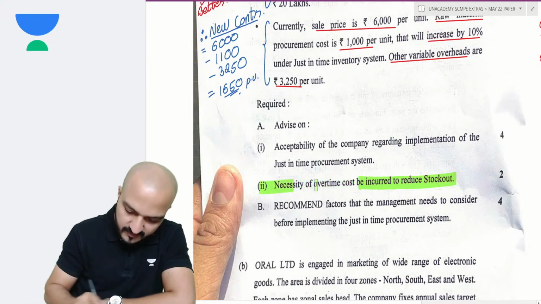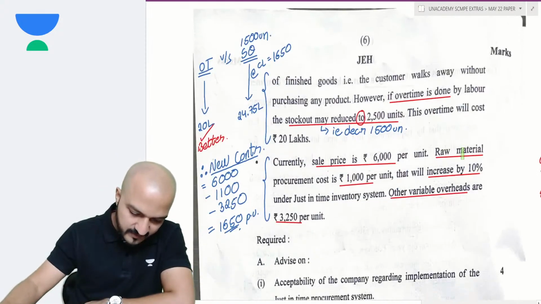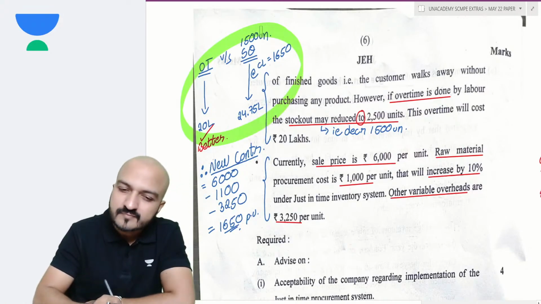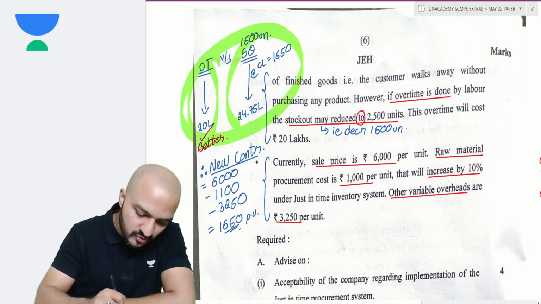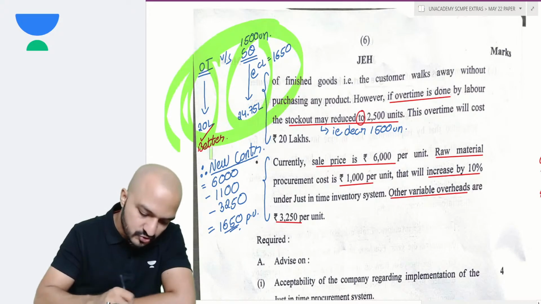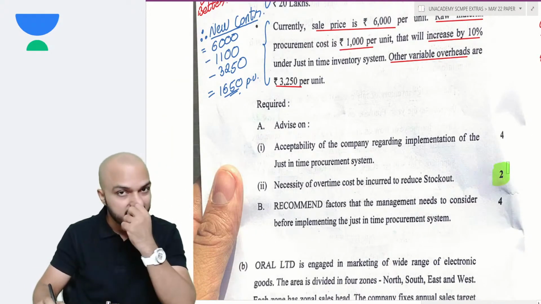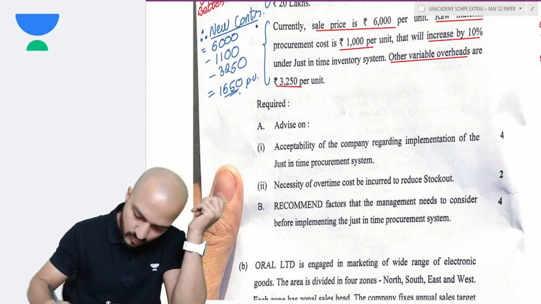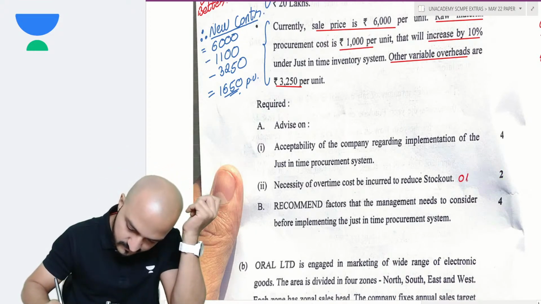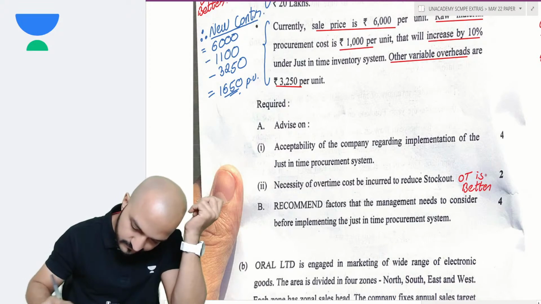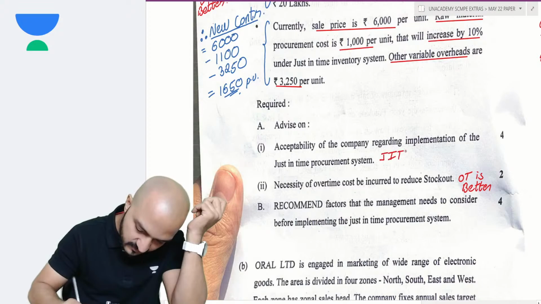So this second part here is actually the comparison which I gave you here. That is overtime necessary to reduce stock out cost, yes or no? You show this comparison, then you have another 2 marks for that comparison. What was your answer? Answer here was that overtime is better. Here my answer was JIT is better.